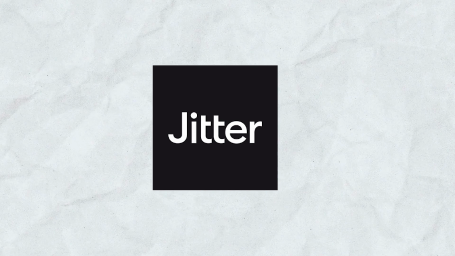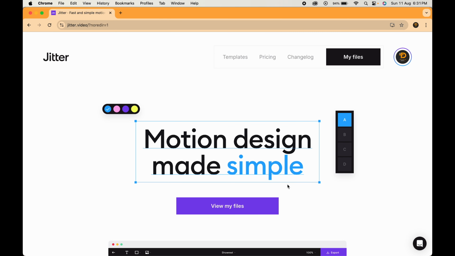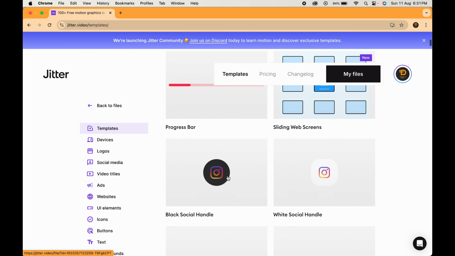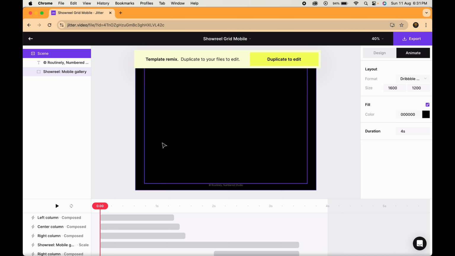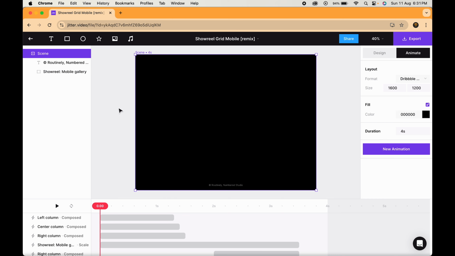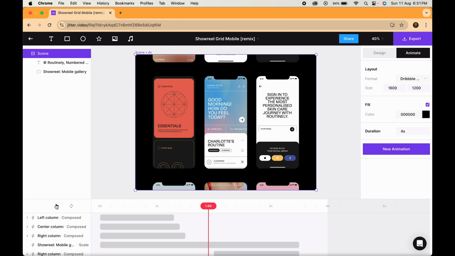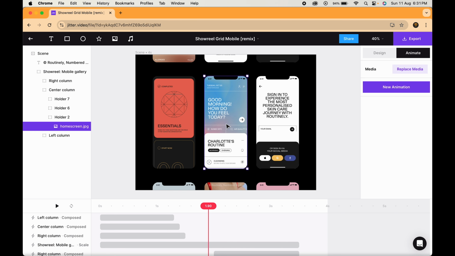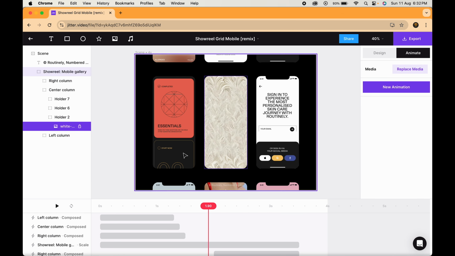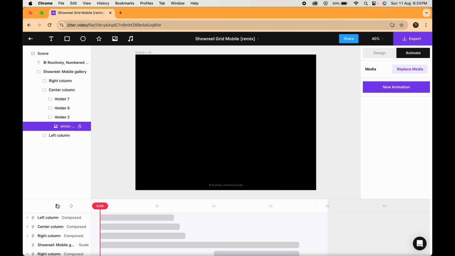The first one in our list is Jitter. It lets you create animations with just a click of button. Just head over to the template section, choose the animation template as per your requirement. Now, just replace the pictures with the one you want and your animation will be ready in no time.